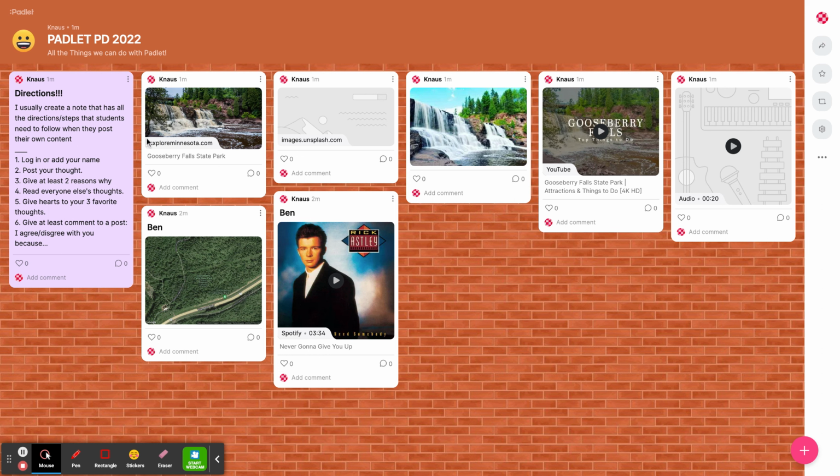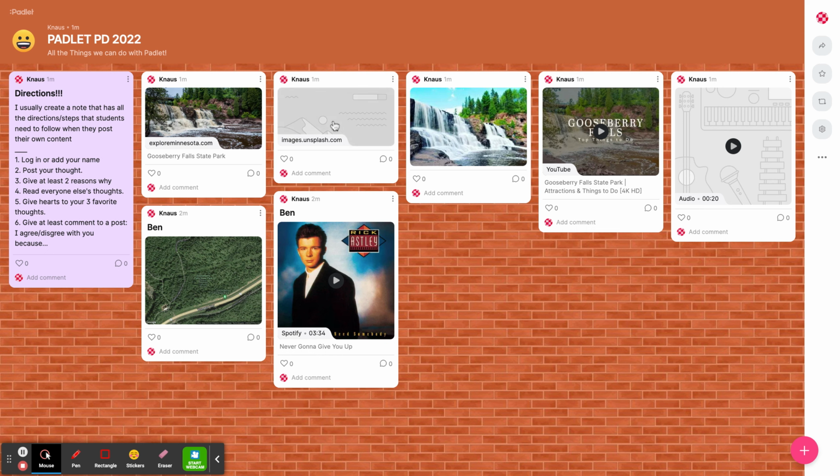learning. So I've added a whole bunch of things to our Padlet wall over here. I want to show you what they are, and then I'll show you how to do it. Again, my directions, I drag them back to the beginning over here. So my purple directions are always at the beginning. And then I added a whole bunch of things. This first one is a link. I don't know if that's going to show up on the screencast or not, but it's a link to Explore Minnesota that tells more about Gooseberry Falls. So this board is all about Gooseberry Falls.